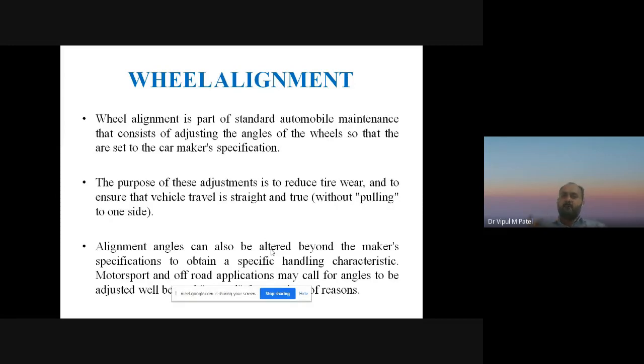Wheel alignment is a part of standard automobile maintenance that consists of adjusting the angles of the wheels so that they are set to the car maker's specifications. The purpose of the adjustment is to reduce tire wear and to ensure the vehicle travels straight and true without pulling to either side.